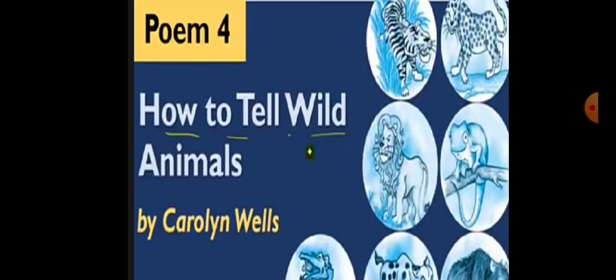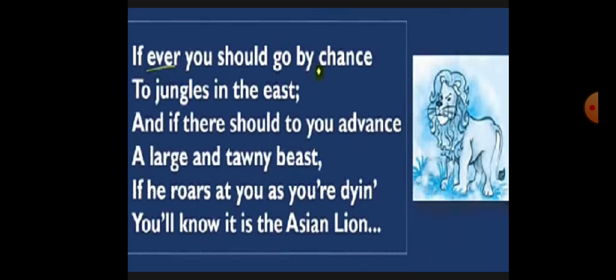The name of the poem is How to Tell Wild Animals, written by Caroline Wells. If ever you should go by chance to the jungles in the east, and if there should to you advance a large and tawny beast, if he roars at you and you are dying, you all know it's the Asian lion.